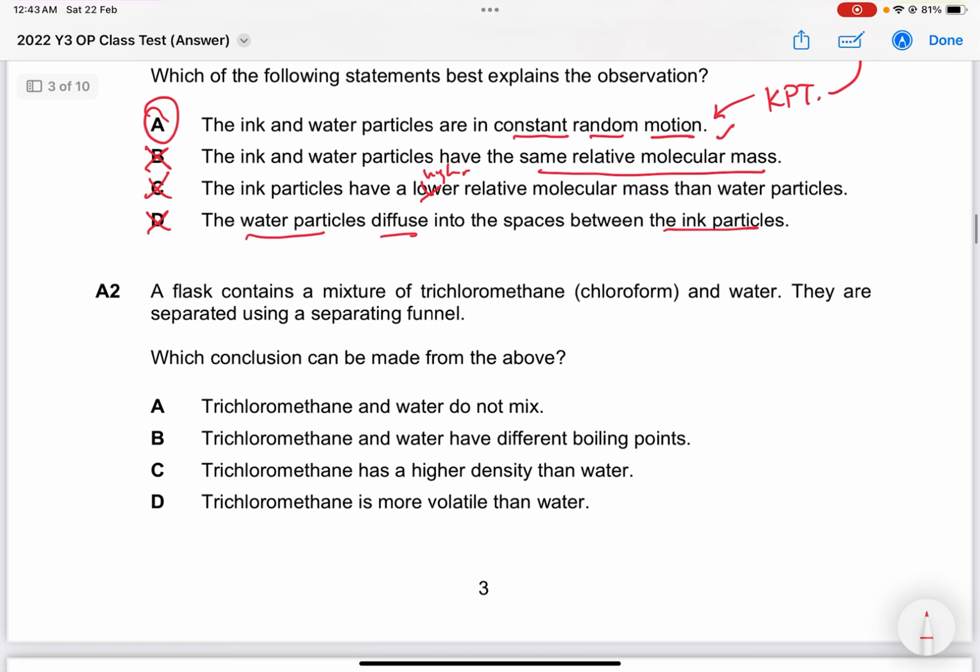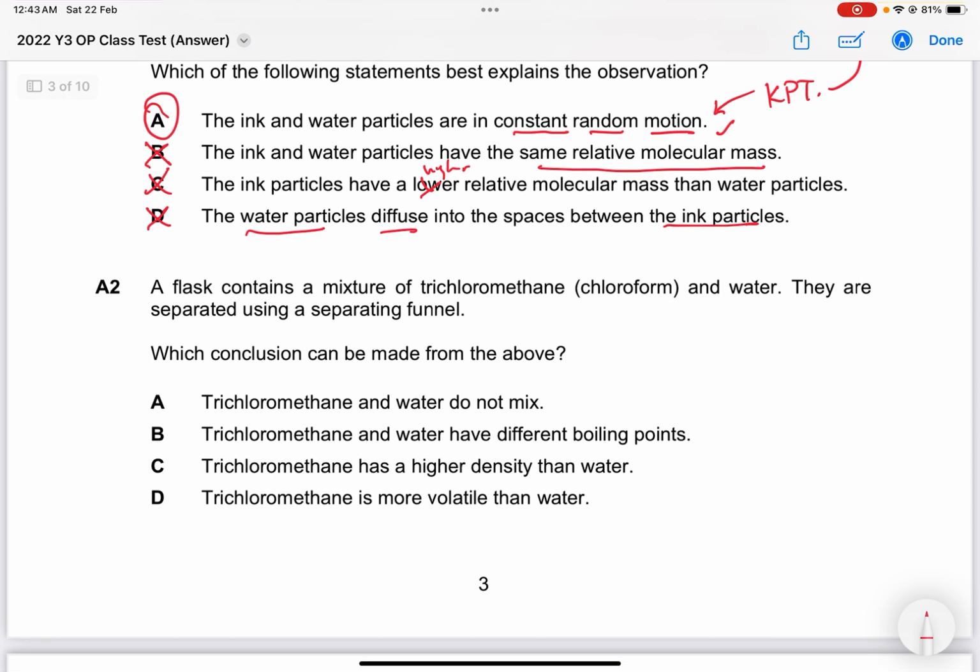Next one, question 2. A flask containing a mixture of trichloromethane, chloroform, and water. Okay, so two different substances here. They are separated using a separating funnel. What conclusion can be made? So actually, for you to use a separating funnel, they must be immiscible. If they're immiscible, it means that they do not mix. So actually A is the answer.